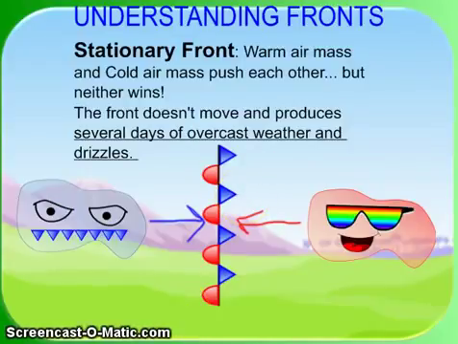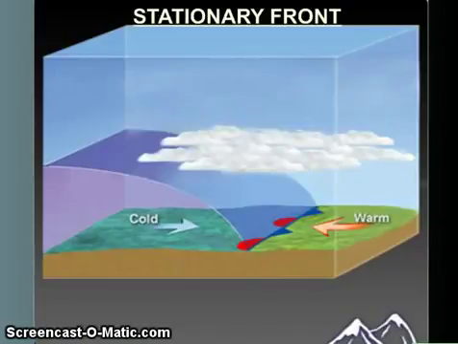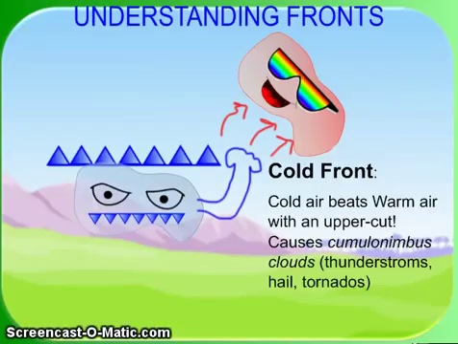All right, now we're going to look at a sort of real picture of what a stationary front looks like. Notice the symbol right here. This warm air is trying to go toward the left. This cold air is trying to go toward the right. And again, you get some stratus clouds that produce some drizzle for several days. All right, the next type of front.